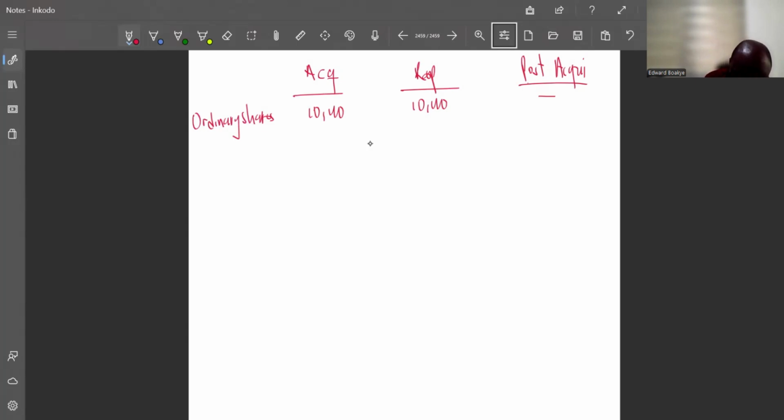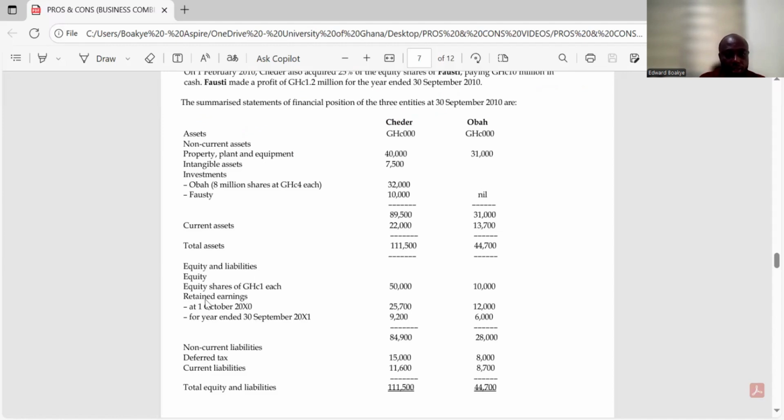So we have to get retained earnings. Let's go back to the question and look at how we are going to get our retained earnings. If you look at the question, the retained earnings as at the time that we acquired the company, the retained earning was how much?